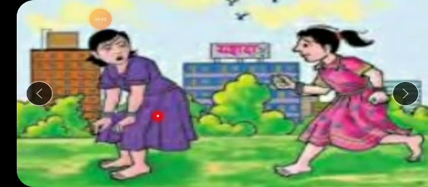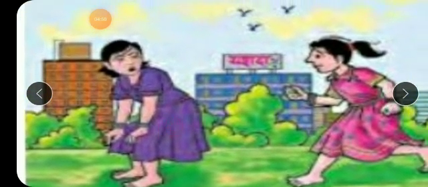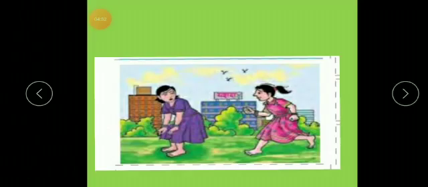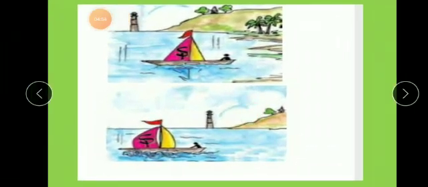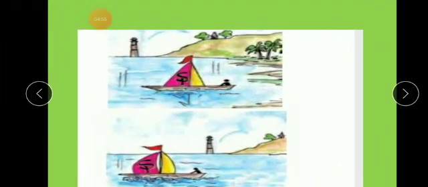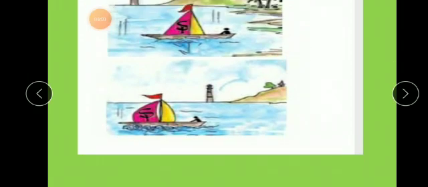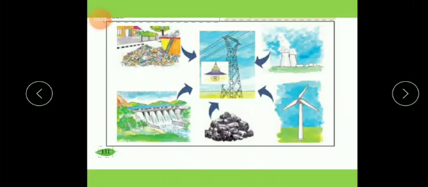You can see here, children, two girls. One girl is running and this girl is tired. Why is this girl tired? What do you think? Let's see another picture. Here this boat, it is not moving at all. It lies there only. But in another picture, if you see, this boat starts moving suddenly. Why? What is the reason behind it?